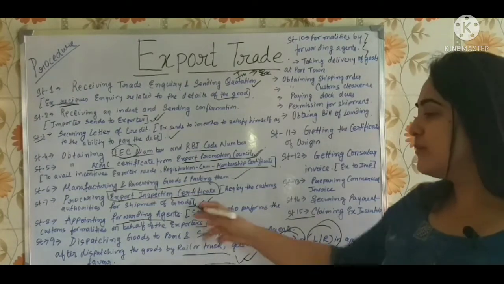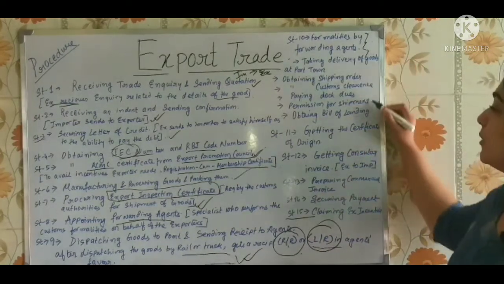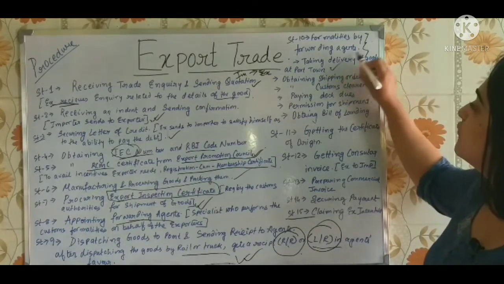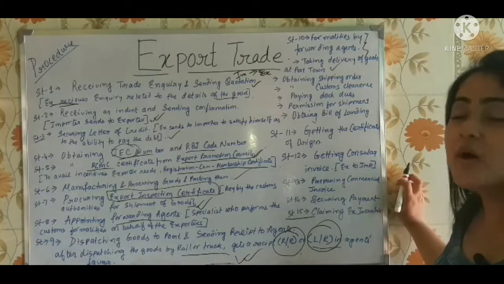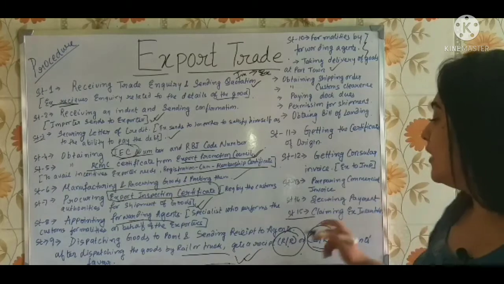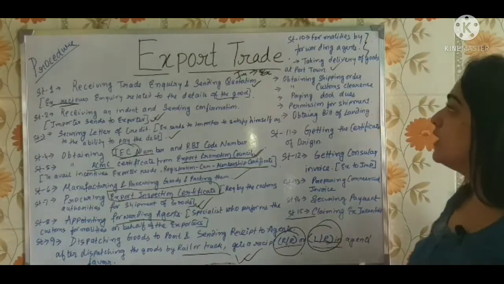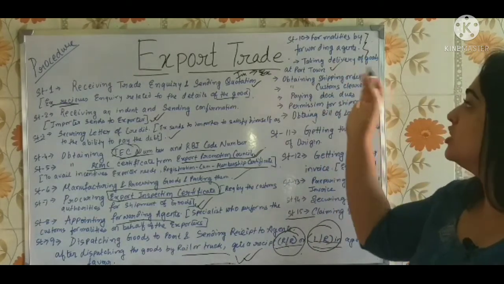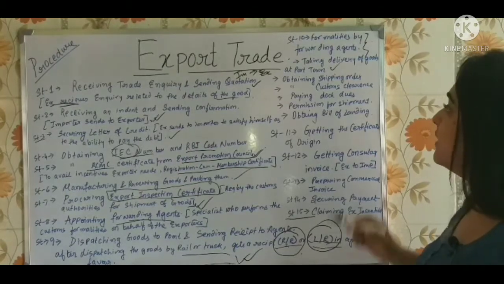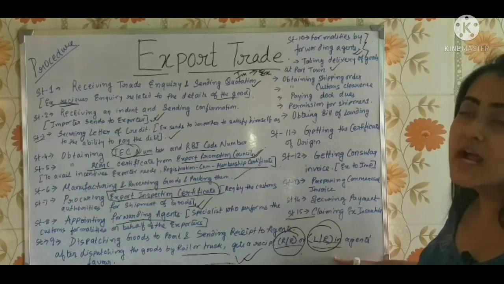Now, why appoint the forwarding agent in step number 8? Because they will have to perform all these procedures. The first one is taking delivery of goods at the port town. From the factories to the port town, the goods are being brought, where we require these RR and LR certificates. So this transportation also takes place under the forwarding agents only, and through the forwarding agents we are providing this RR or LR certificate.